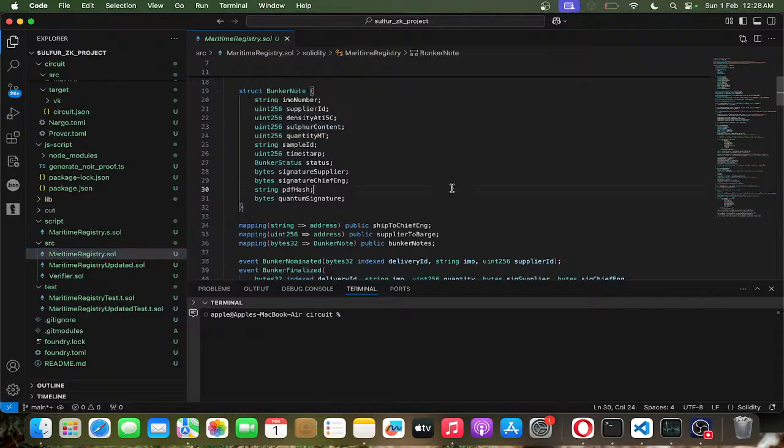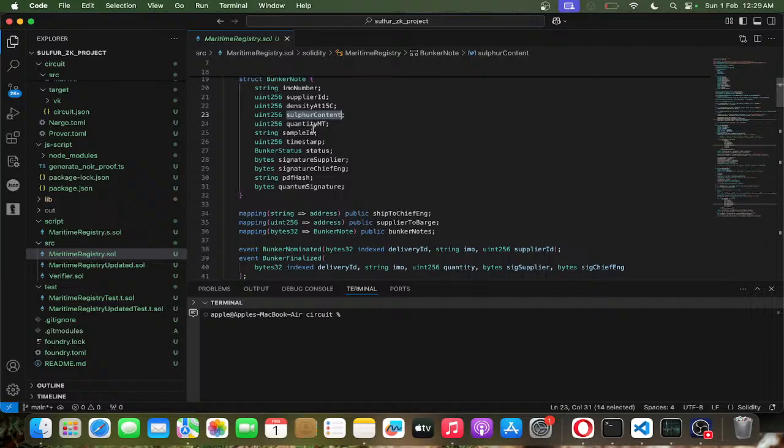Of course, in an enterprise, most of the blockchains are going to be private, but still it is viewed by both the parties and also by the port authorities. And also the sulfur content may be some sensitive data when it comes to handling the business, maybe, I'm not sure. So my solution is we can prove that the sulfur content is within the limit without revealing the actual sulfur content of the fuel.